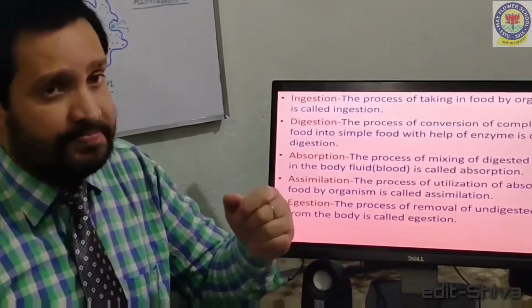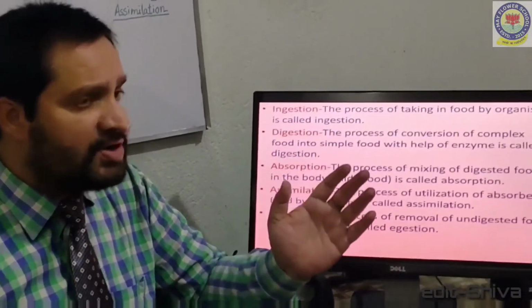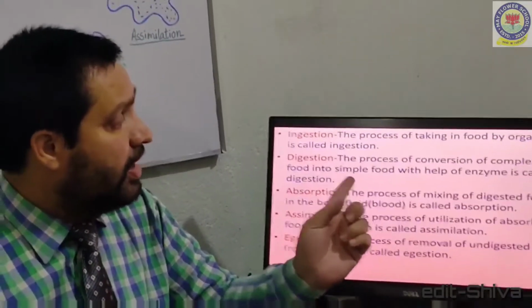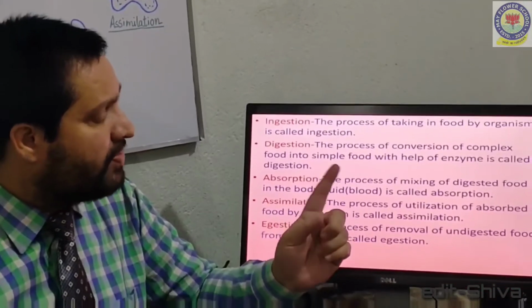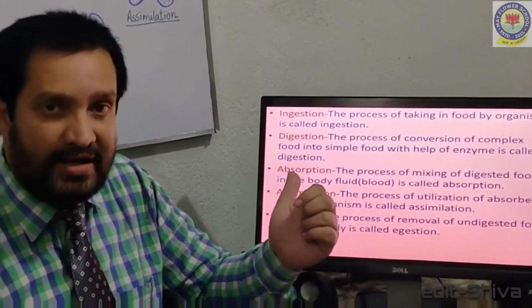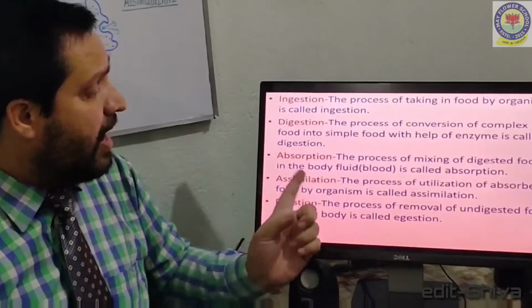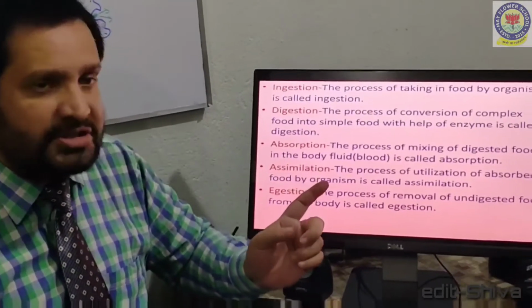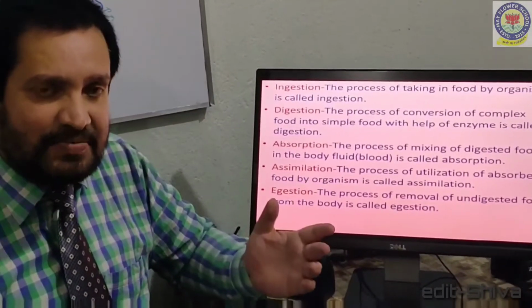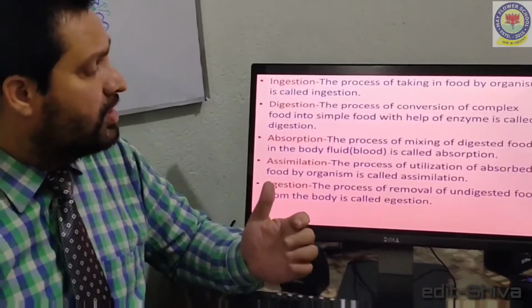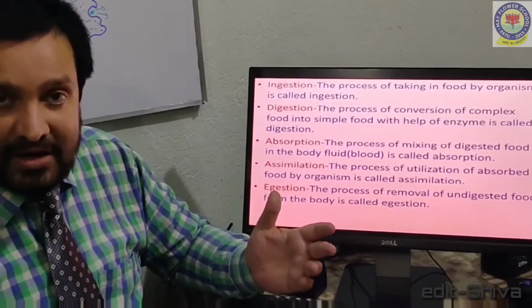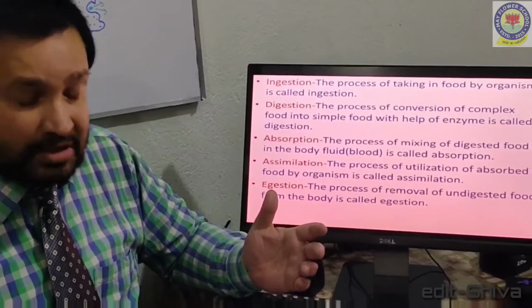Second is digestion. The process of conversion of complex food into simple food with the help of enzymes is called digestion. Third one is absorption. The process of mixing of digested food into the body fluid, that is blood, is called absorption.